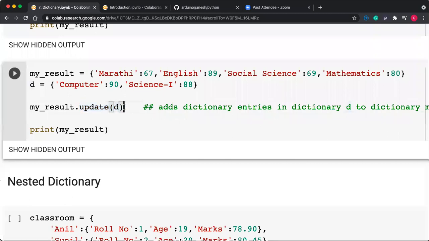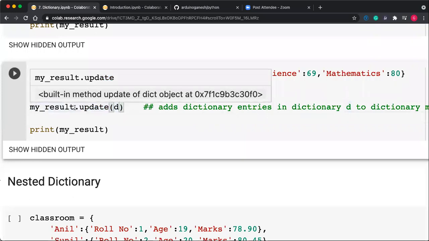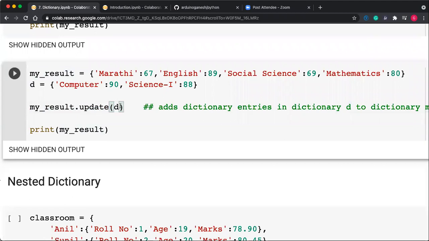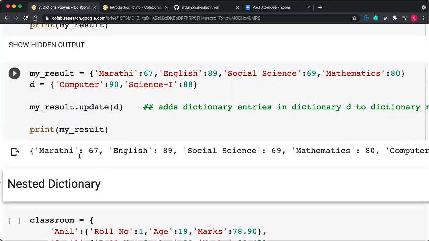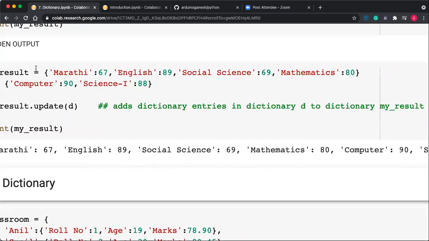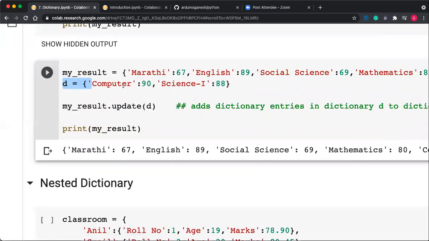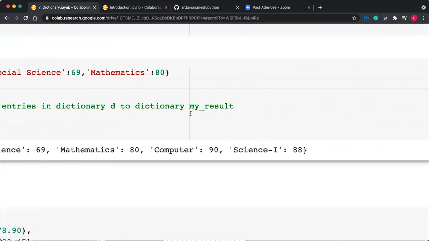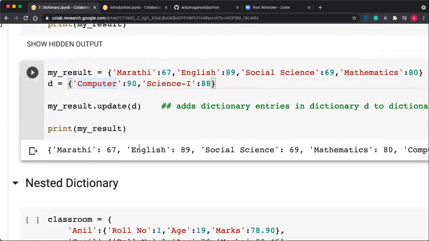It is majorly used: my_result.update(d). Your dictionary is updated with the given dictionary, and you will get the modified dictionary with the new subject, computer science 1.